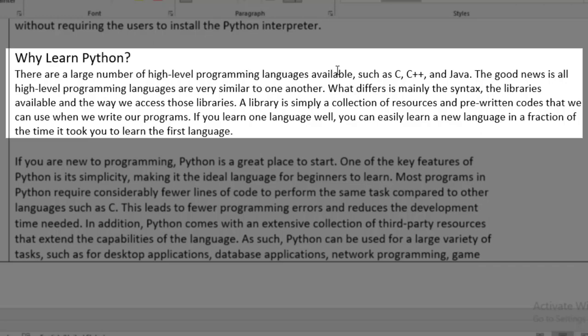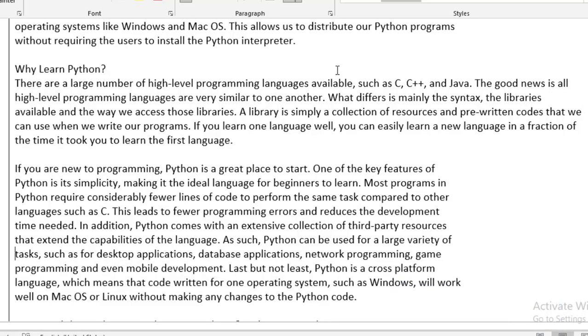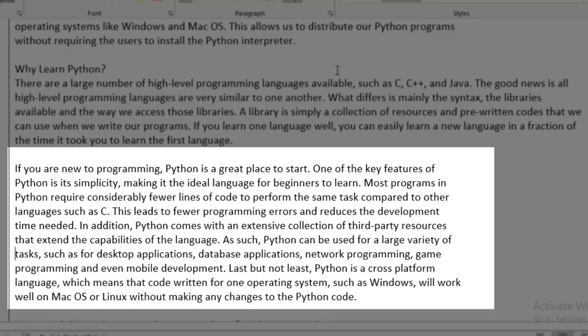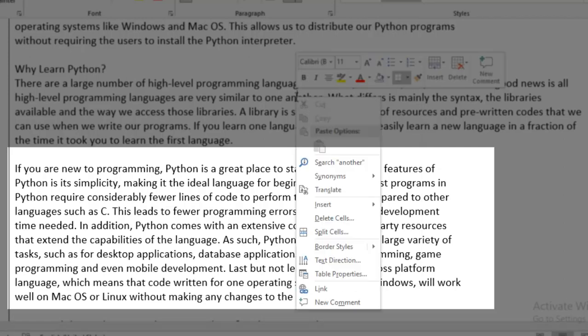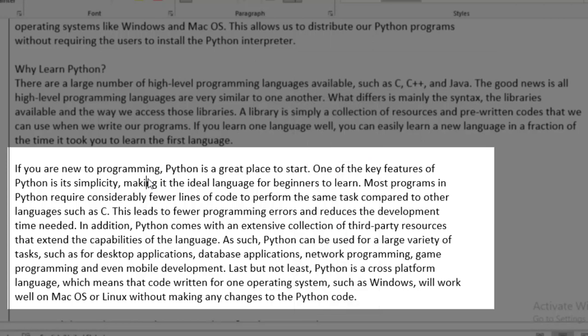And that is actually true, because when I was young in college, I only learned C and C++, but then Python rose, and now everyone is using Python. And when I started learning Python, it was really easy. It wasn't like the first time I was learning how to write code in a programming language. Alright, so if you are new, and some of us are, to programming, Python is a great place to start.